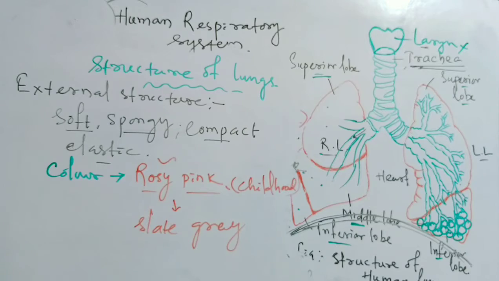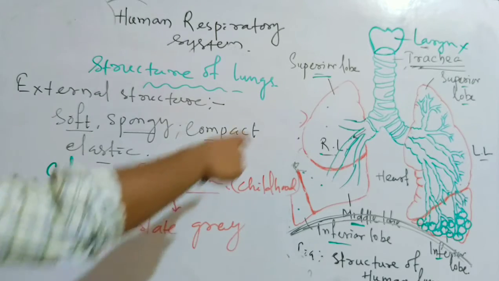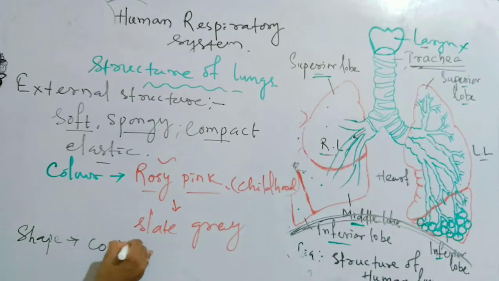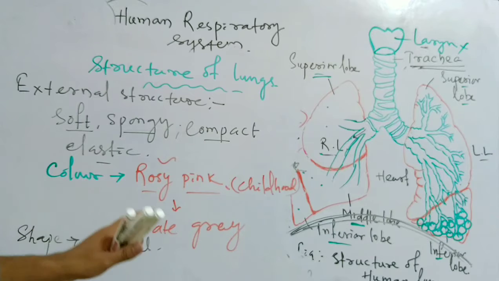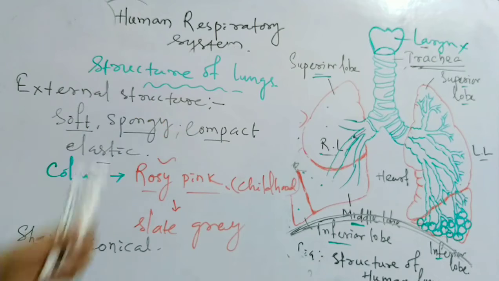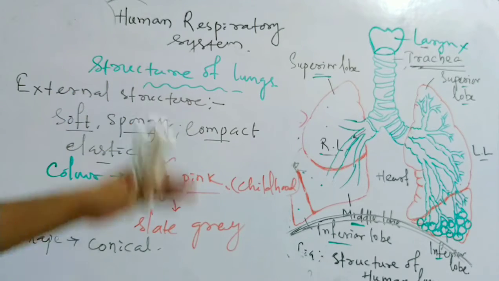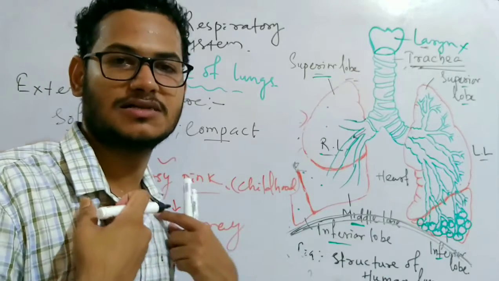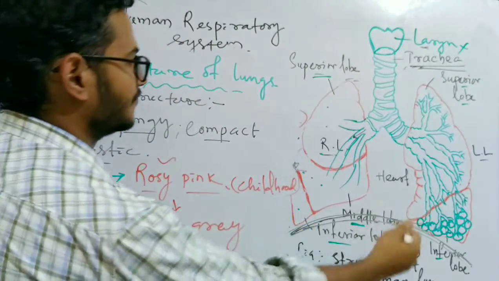Then the shape. These are conical in shape. You can see also here, the shape is conical, looking like cones having a base and an apex. In the diagram, the conical end is the apex, and the lung extends from the base of the neck up to the diaphragm.